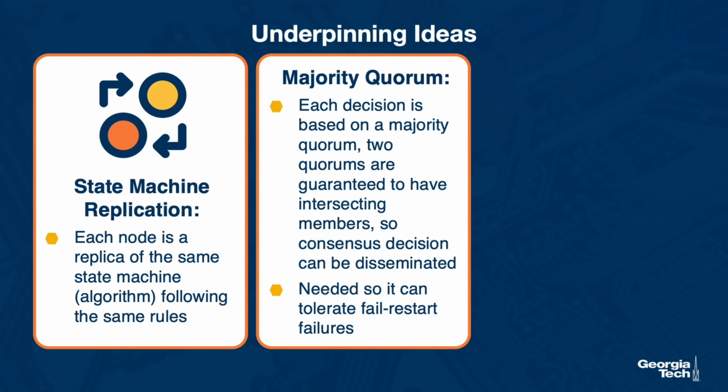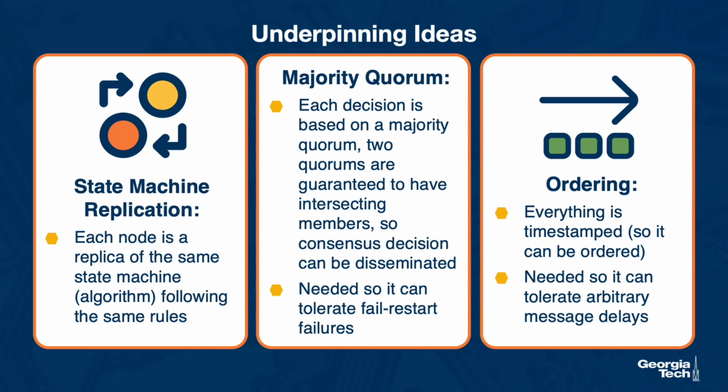A second idea is majority quorum. Paxos makes all decisions based on majority quorum. By requiring a majority of the participants to be part of the quorum in order to reach an agreement, it is guaranteed that two quorums will always intersect. This makes it safe to disseminate consensus decisions even when some nodes have failed and are not participating in a consensus round, because when they restart and they need to catch up, they're guaranteed that the quorum that they will ultimately participate in will have at least one participant that had already learned about these past agreements. This is necessary for the system to tolerate both fail stop and failed restart failures.